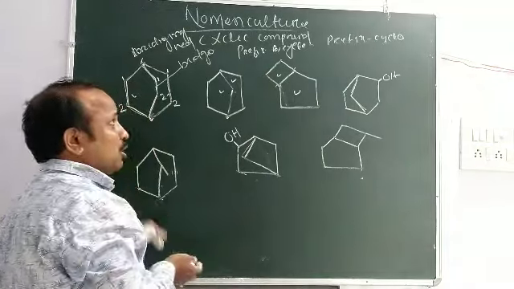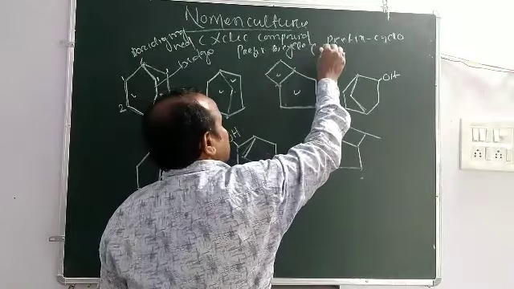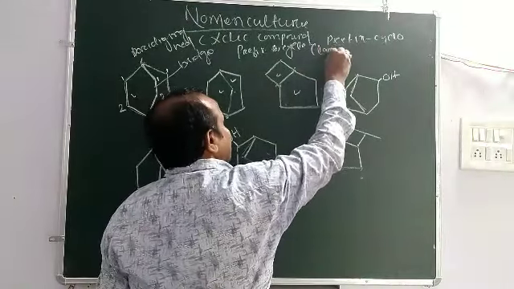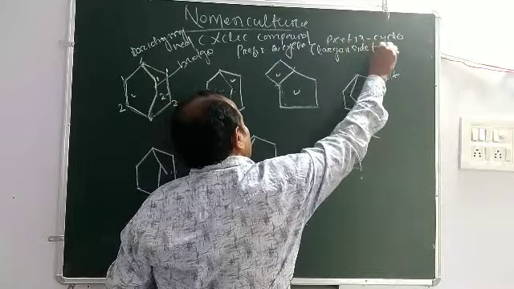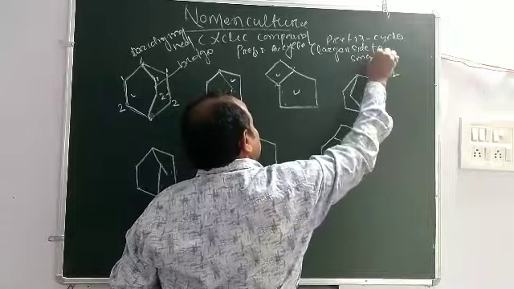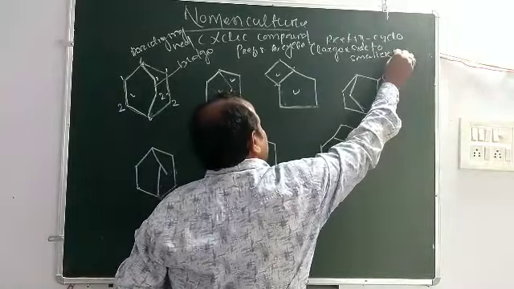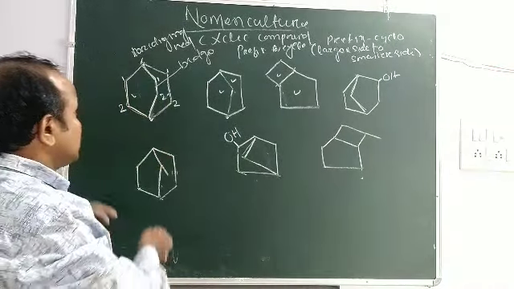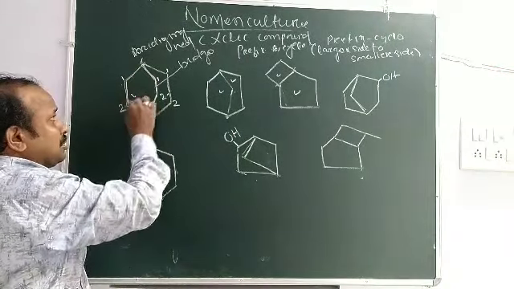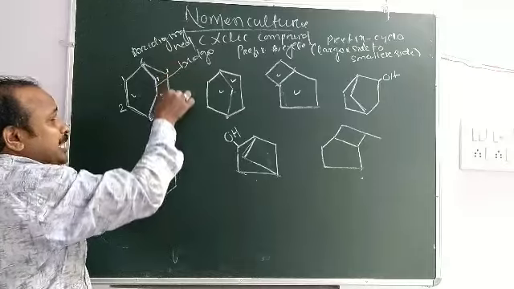Okay, and you always go from the larger side to the smaller side. Naming goes from the larger side to the smaller side. In this side 2 carbons, this side 2 carbons, this side also 2 carbons.